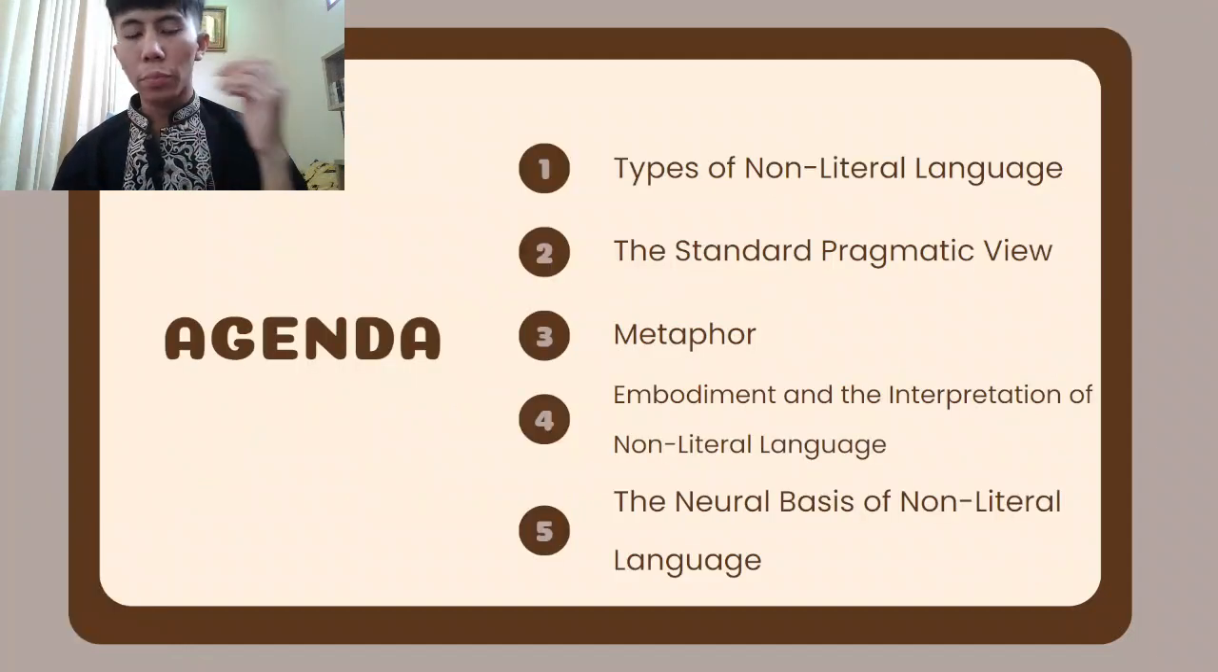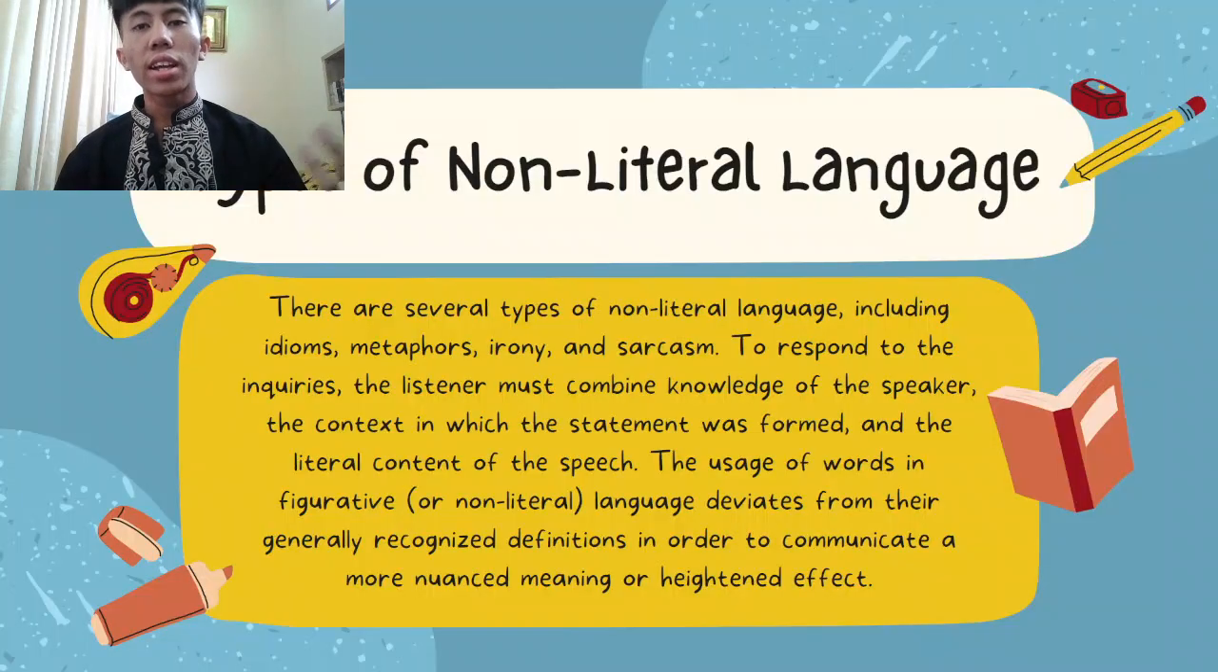Processing. Today we have 5 agendas, and I'm going to describe all 5 of them. Let's start with the first one: types of non-literal language. There are several kinds of non-literal language, including idioms, metaphors, irony, and sarcasm.